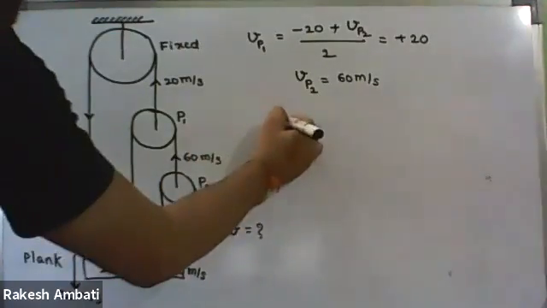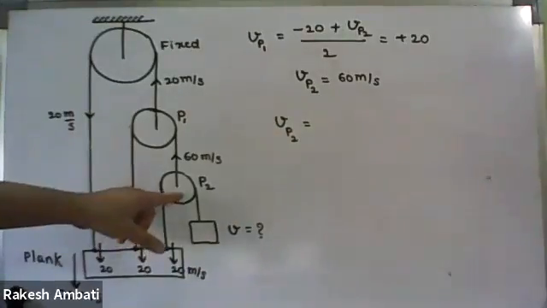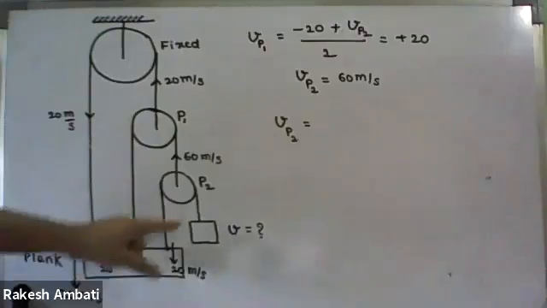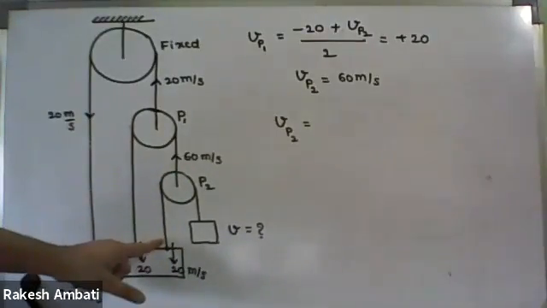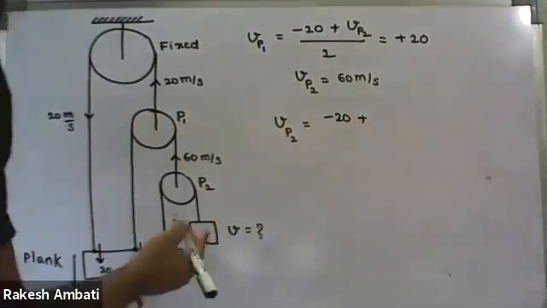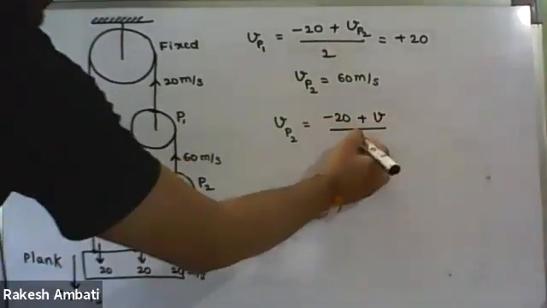Then I'm taking the P2 pulley. For this P2 pulley, one side, what is the velocity? Minus 20 meter per second, plus the other side, I don't know the velocity, so plus V upon 2.